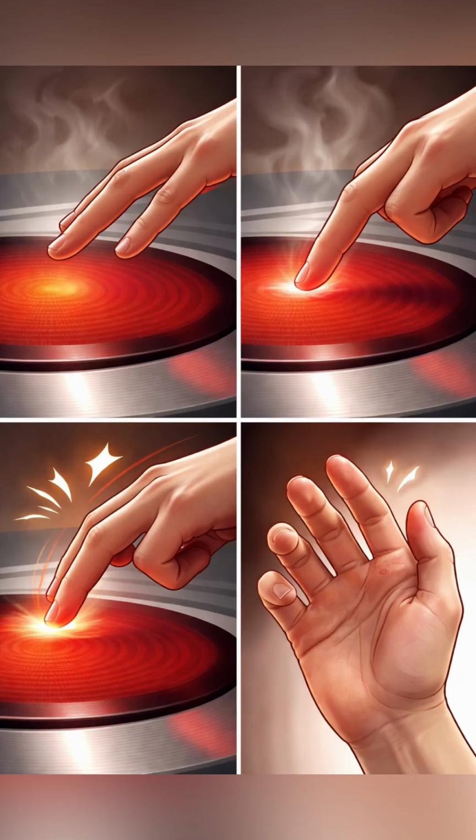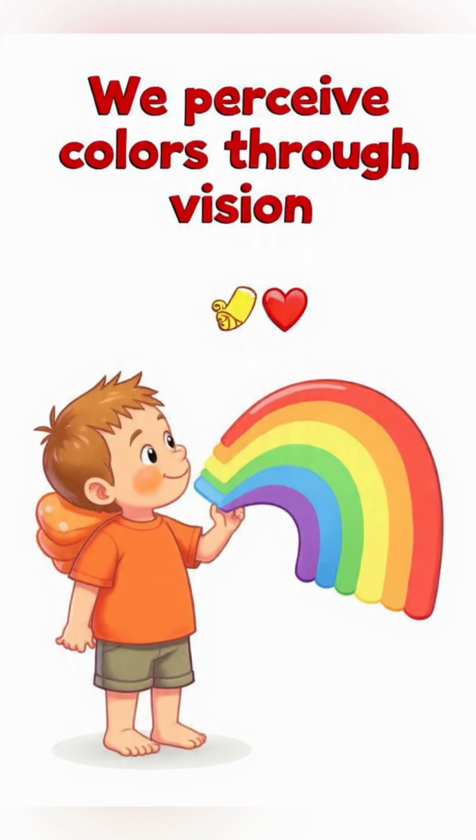Hand touching surfaces. Touch perception involves mechanoreceptors for pressure, thermoreceptors for temperature, and nociceptors for pain. For example, feeling a hot stove immediately triggers a withdrawal reflex, demonstrating the protective function of sensation.